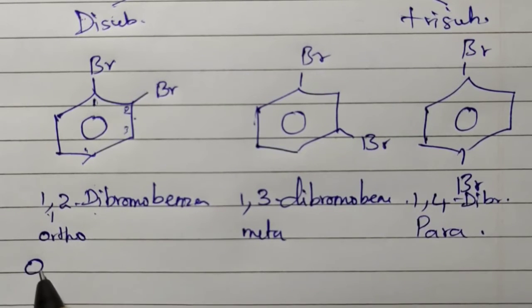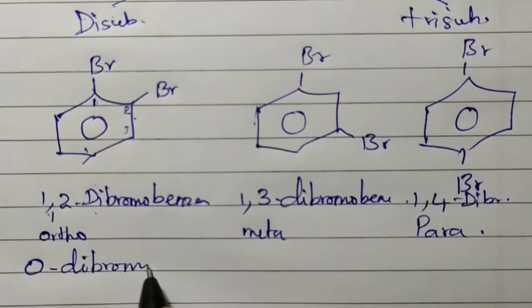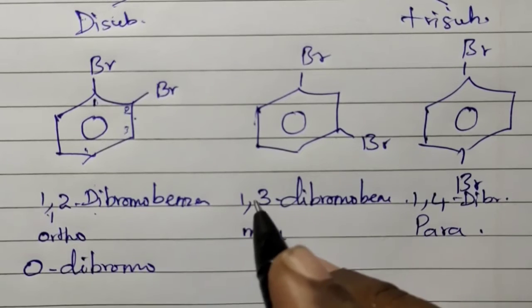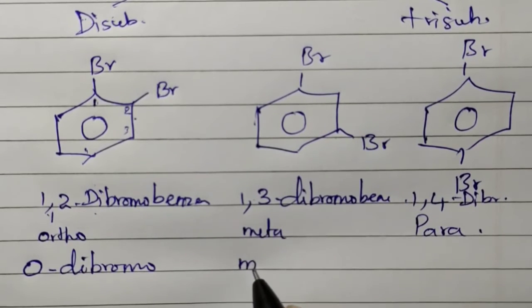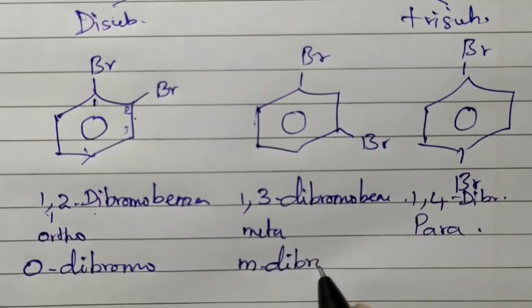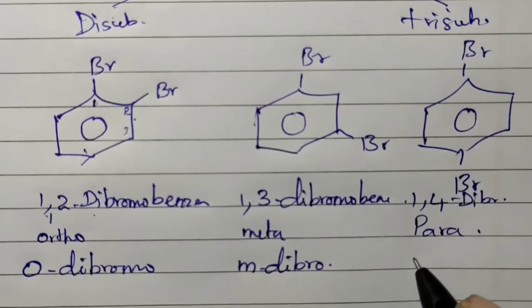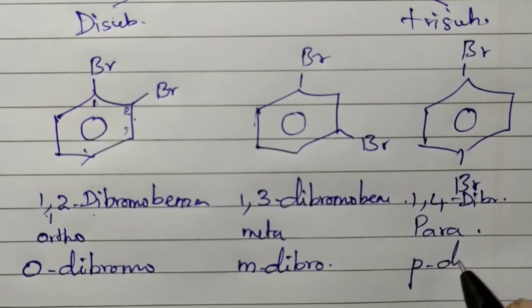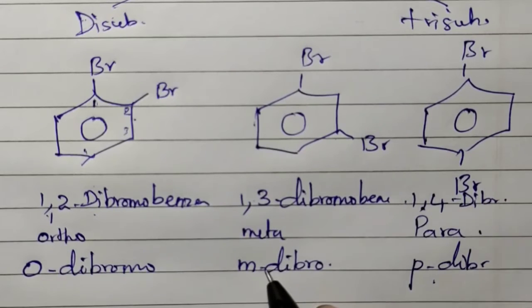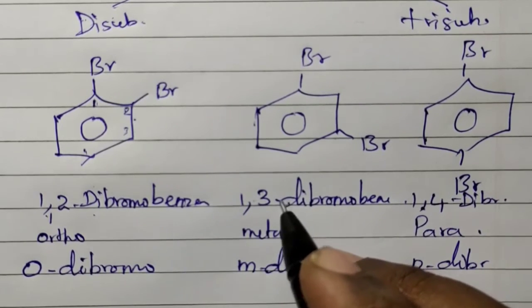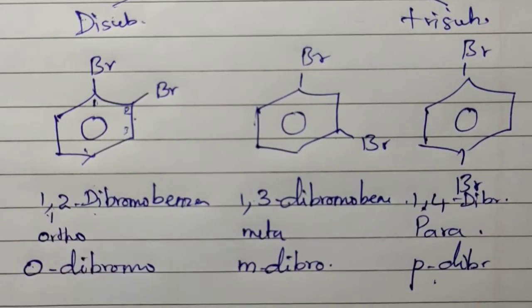To indicate ortho we write O. Ortho-dibromobenzene. 1,3 is called meta-dibromobenzene. Para-dibromobenzene is normally indicated by P. So para means 1,4 position, meta means 1,3 position, ortho means 1,2 position.